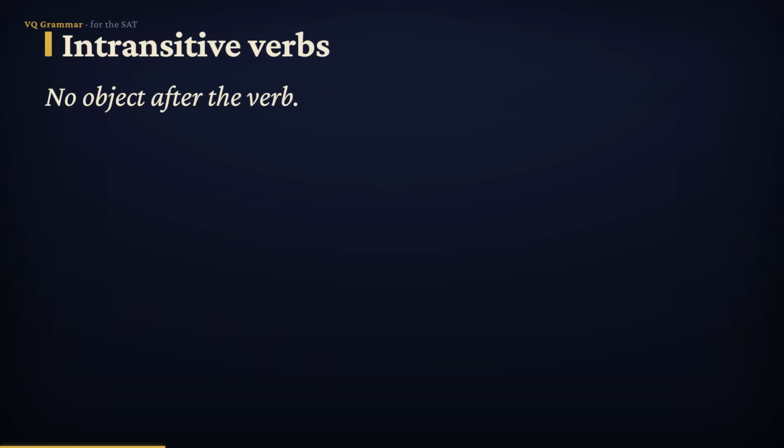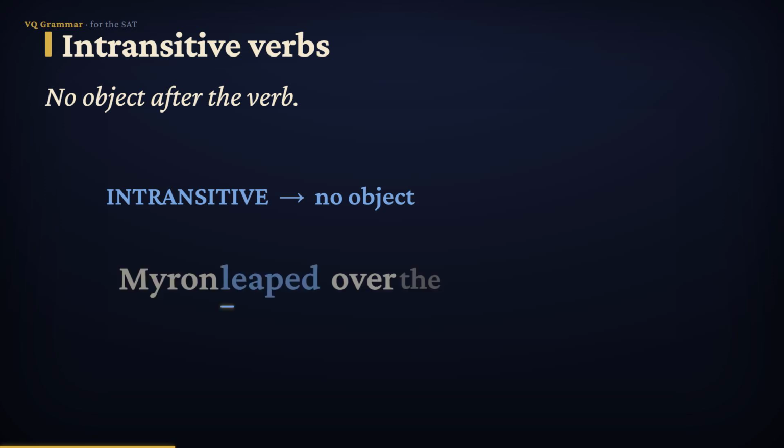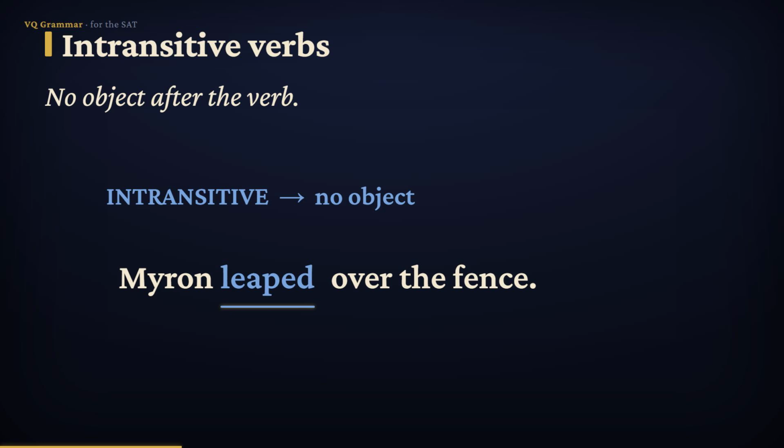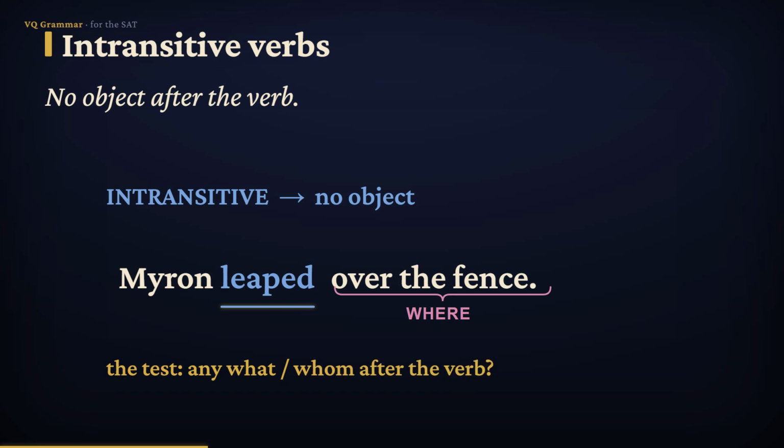But sometimes nothing answers what or whom. Then the verb is intransitive. Take this: Myron leaped over the fence. Leaped what? Well, nothing. Over the fence tells us where he leaped, not what he leaped. No object, so leaped is intransitive. So the whole question comes down to this: after the verb, is there a what or a whom?